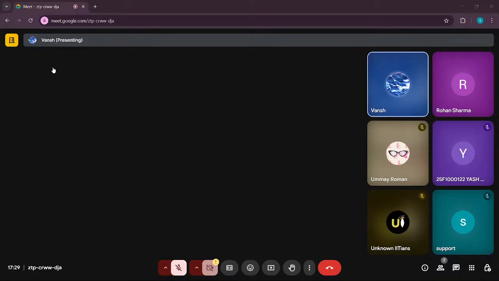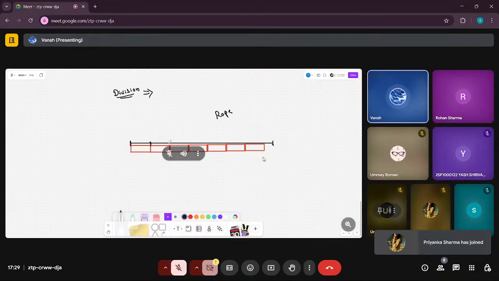Okay, let's try to make some. Let's take a knife or a scissor maybe and cut this rope. This is the first piece of this length. This is the second piece. This is the third piece.